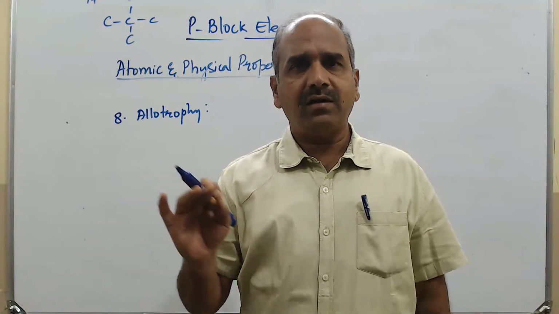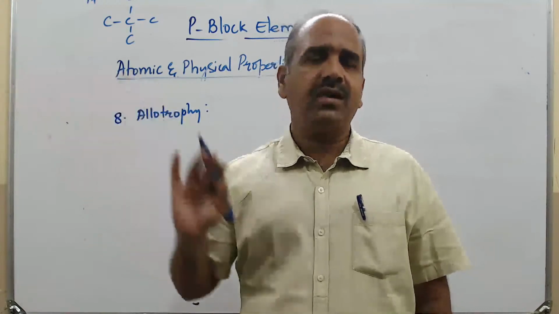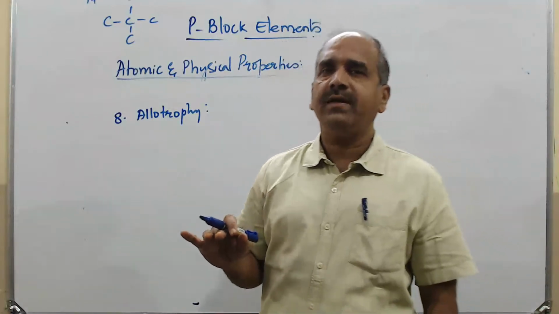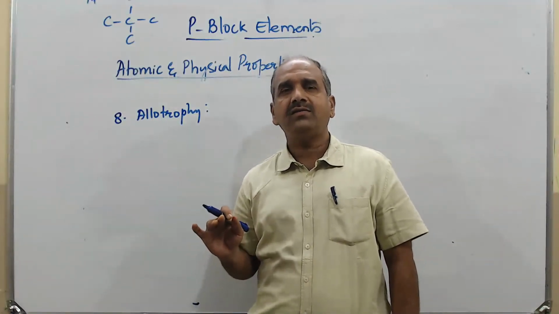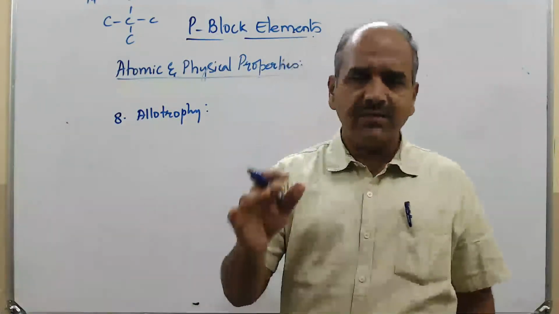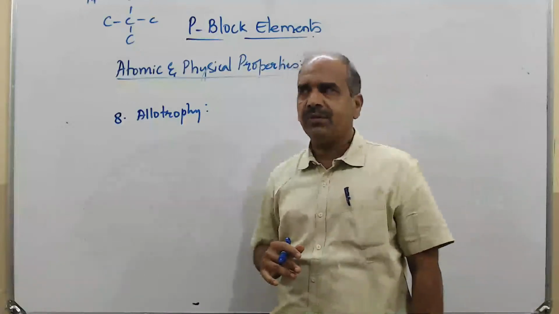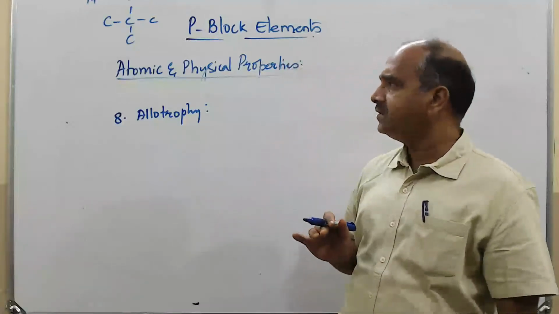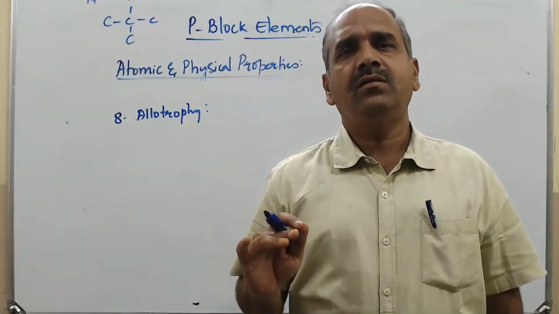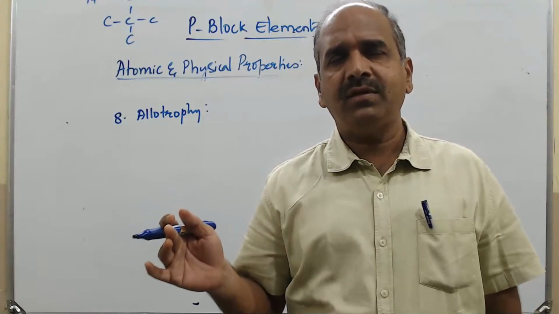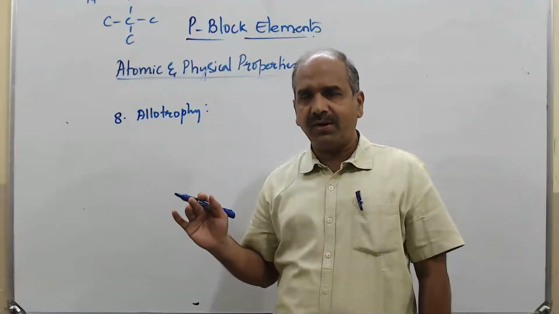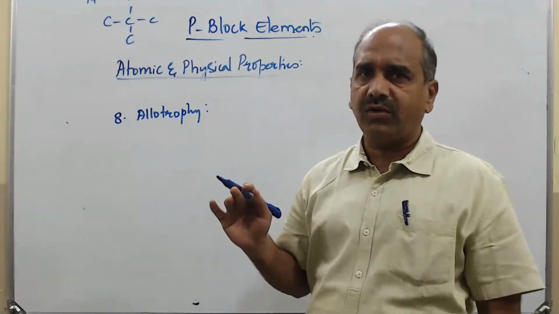Graphite you burn or diamond you burn, it shall give you carbon dioxide. So the chemical properties are the same. Physically, diamond has a high refractive index, but graphite has a very low refractive index. So allotropy means those elements which exist in 2 or 3 different physical forms, having different physical properties, but the chemical property is going to be the same.